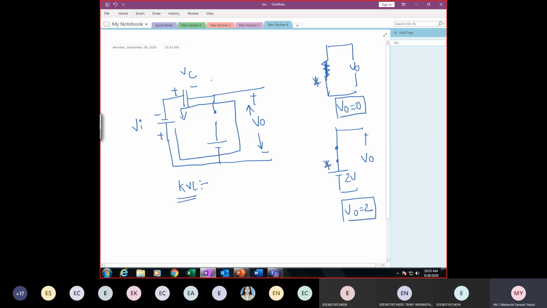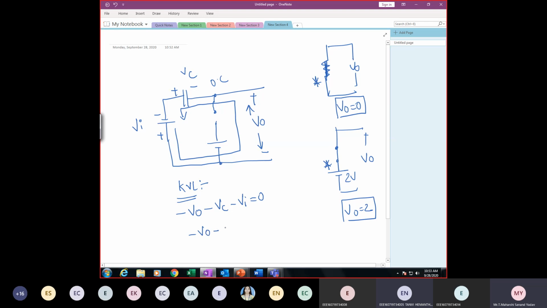Now you go here, what is happening here? It is open circuited, which means there is no need to consider this path. Now tell me KVL. Simply follow the direction. First it is minus V out, minus VC, minus VI. That's it.